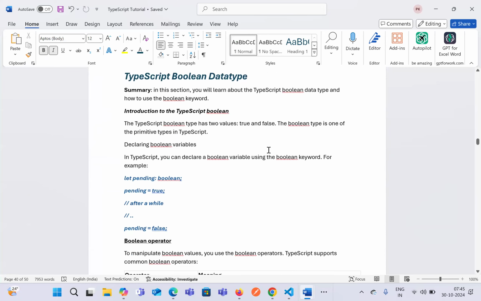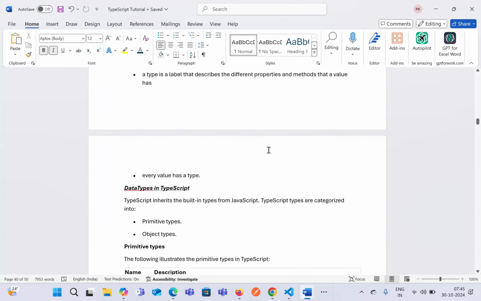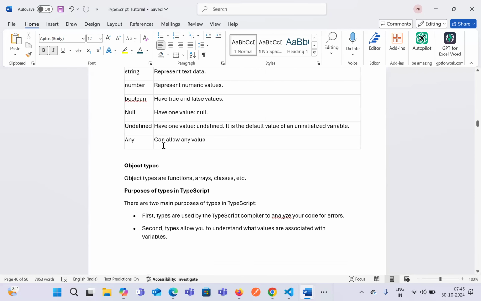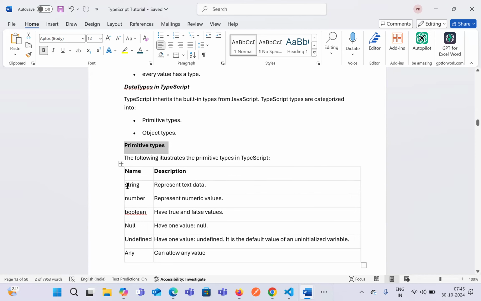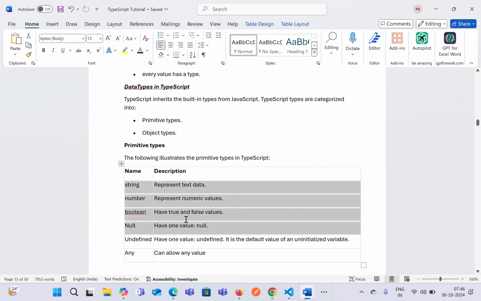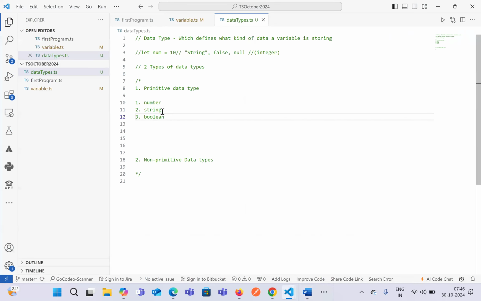So if you see over here, we have added every data type in detail. That is what we are trying to discuss right now. Okay. So we have different data types. One is number, other is string, third is Boolean, fourth is null, fifth is undefined, and sixth, in terms of TypeScript, we have any.